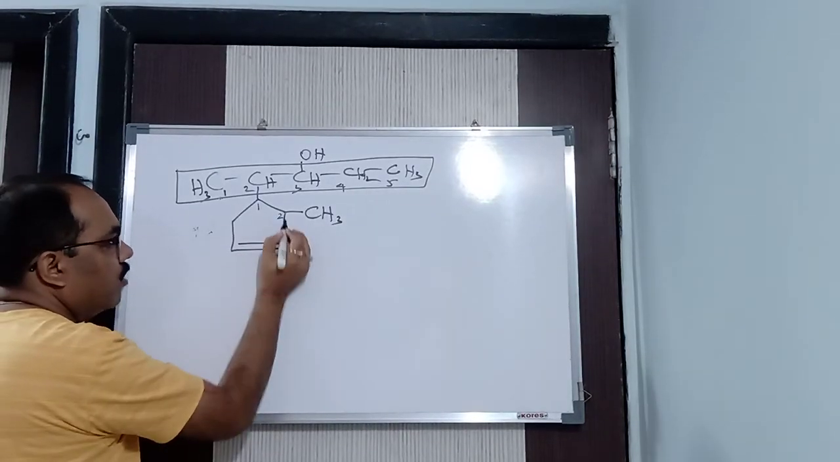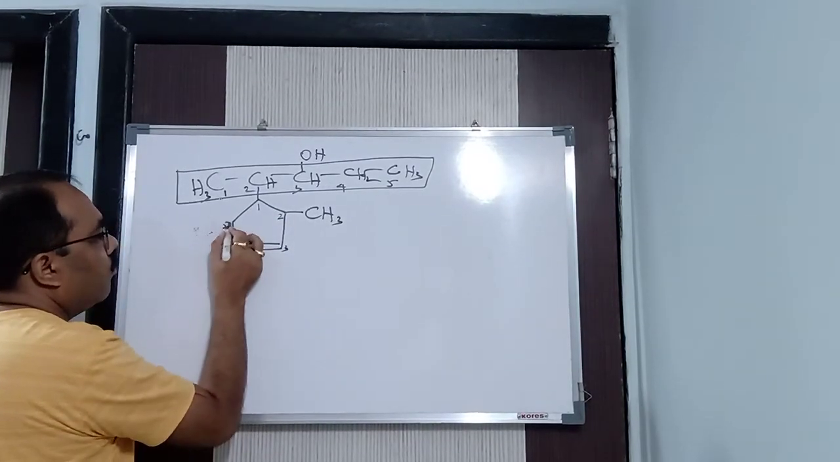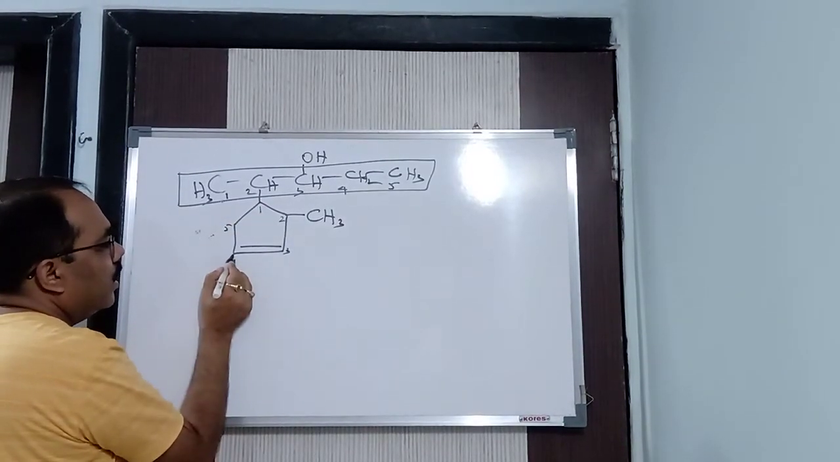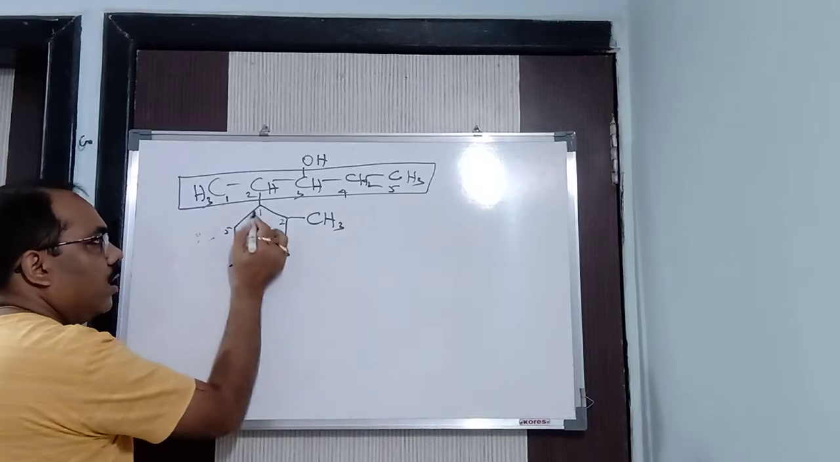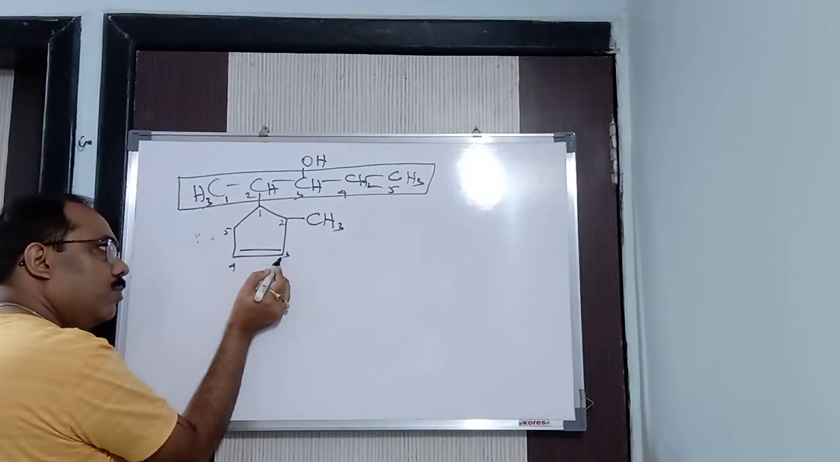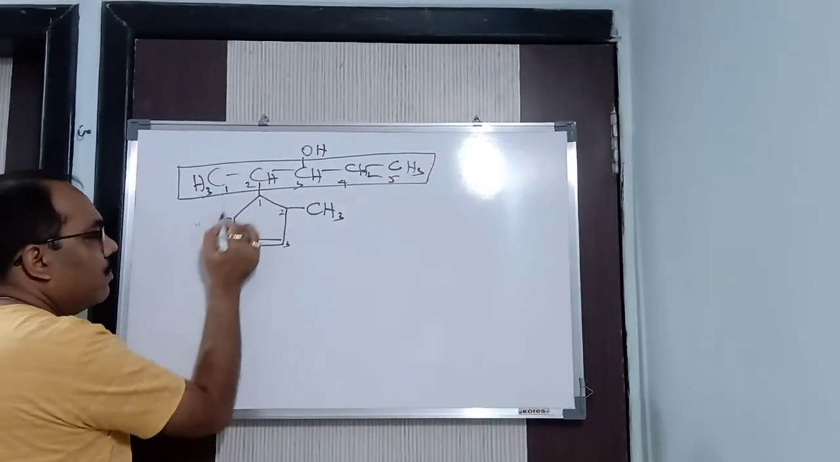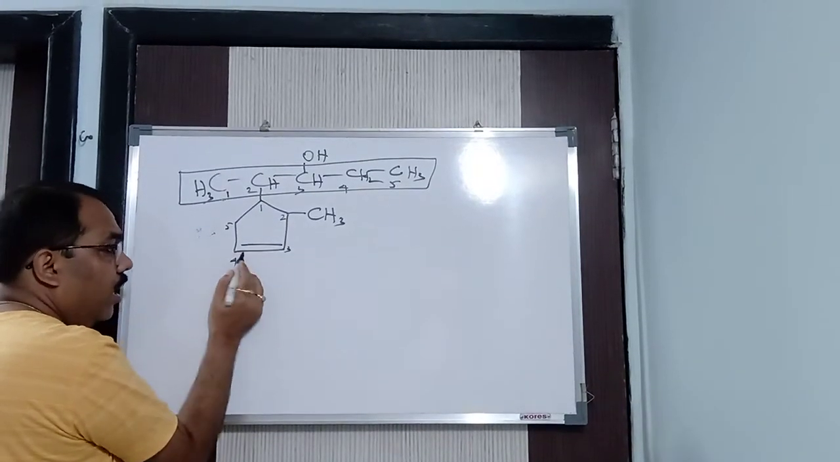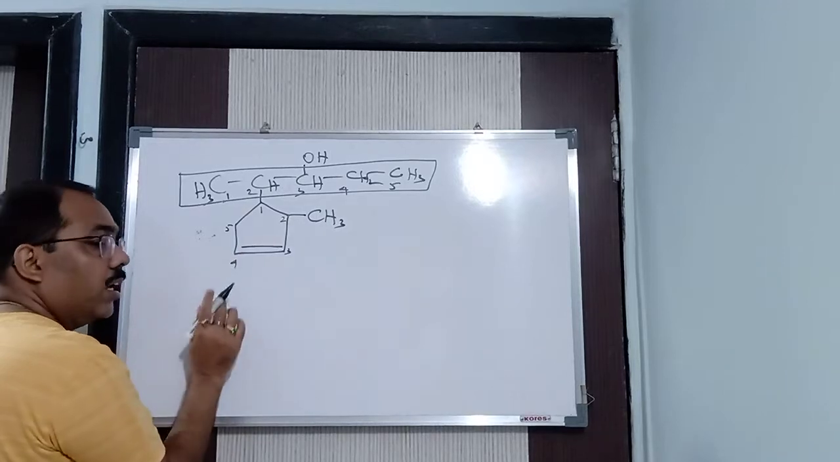No, we will go in this way. 1, 2, 3, 4, 5. Because if I come in this way, then the double bond gets which position? Third position. If I come in this way, the double bond also gets third position, lowest number. But if I come in this way, then methyl gets the fifth position. And if I come in this way, the methyl gets the second position. Again, same thing, lowest number.